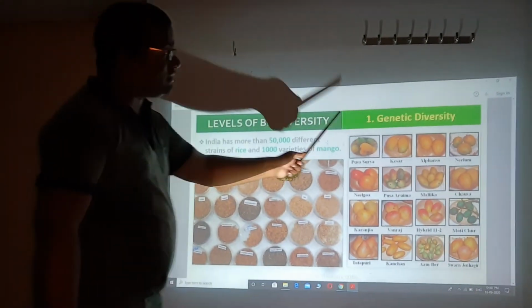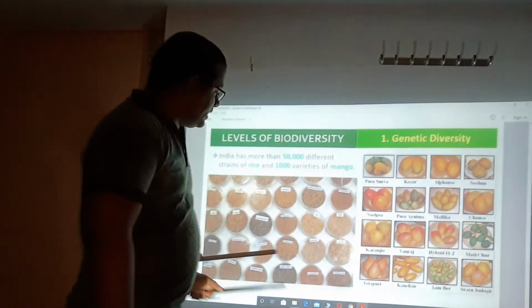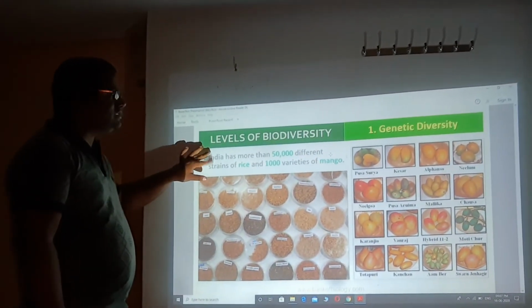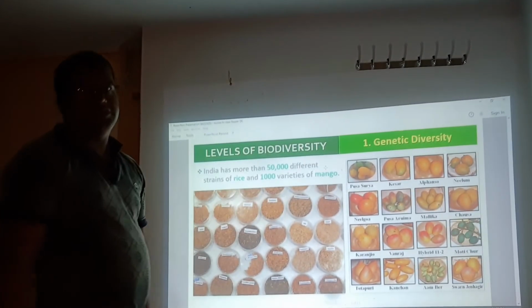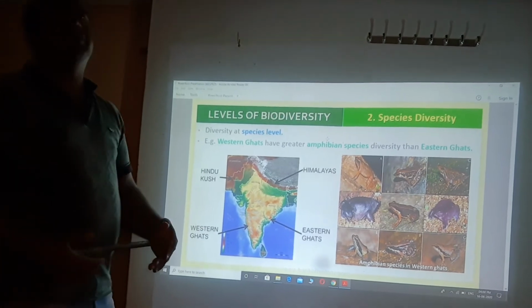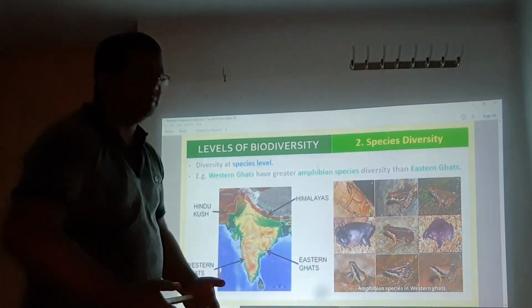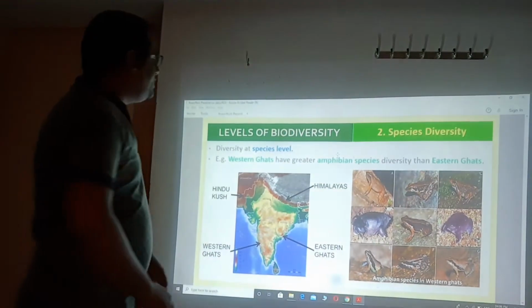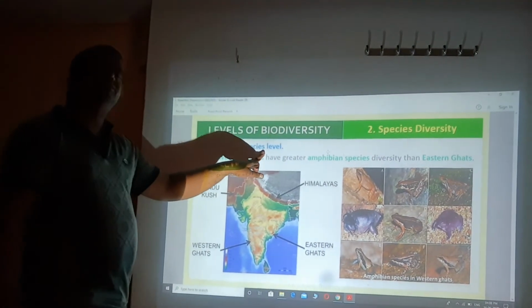This is the genetic level, and this is the example of the rice varieties which are there. You only have to write these lines, no need to draw this. Next slide. Now the second level of the biodiversity, that is, the second type of biodiversity, is nothing but species diversity. Now, in species diversity, diversity at the species level.